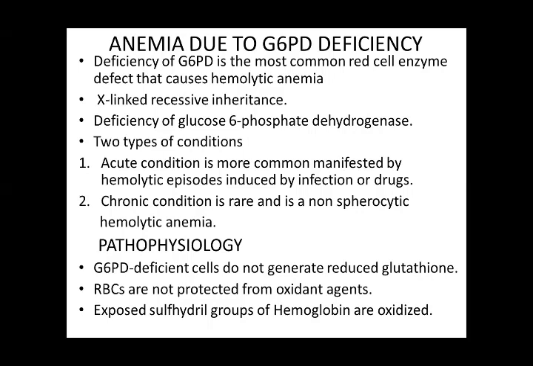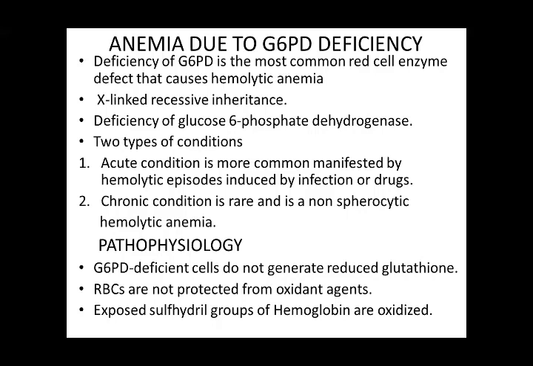Acute condition is more common and manifested by hemolytic episode induced by drugs or infections, and chronic condition is rare and it is non-spherocytic hemolytic anemia.